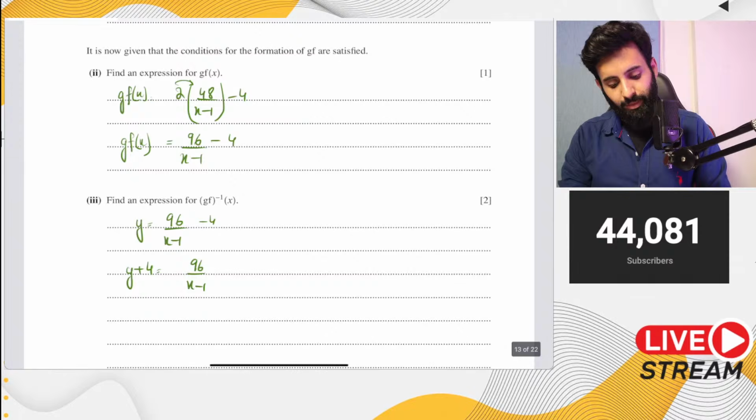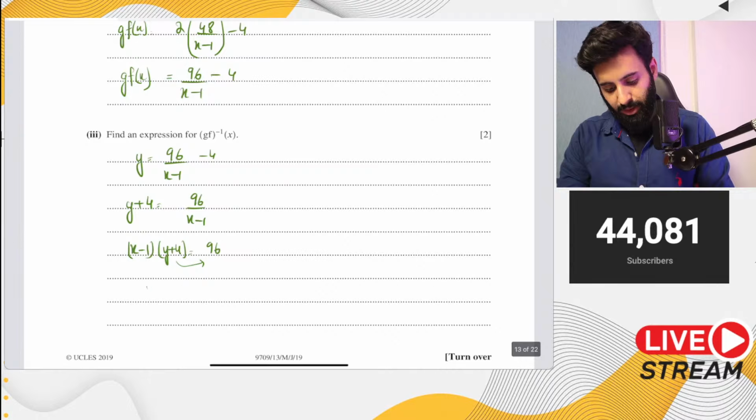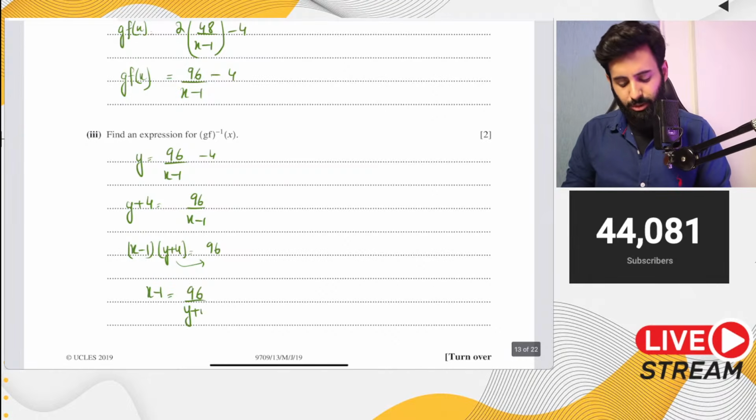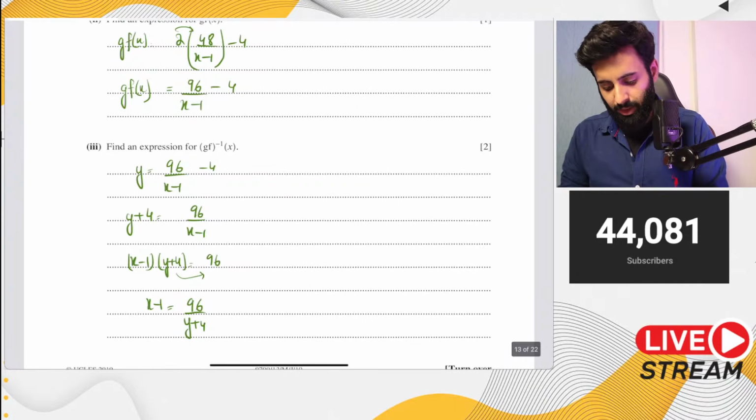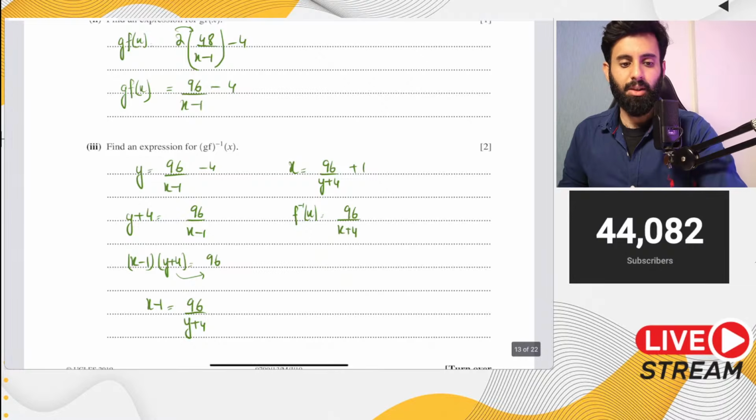Now, if you cross multiply, you have x minus 1 into y plus 4, which is equal to 96. Now you take the y plus 4 over to the other side, so x minus 1 is equal to 96 over y plus 4. I've taken a different approach over here just so that I can avoid LCM. x is equal to 96 over y plus 4, plus 1. And then you do the final step, which is f inverse of x equals 96 over x plus 4, plus 1.